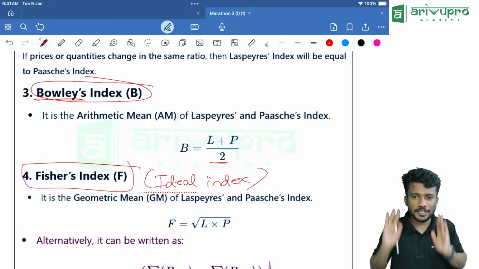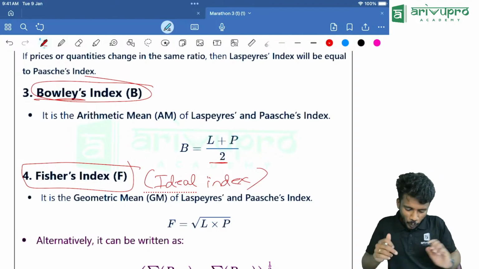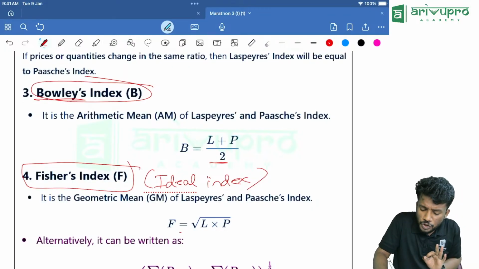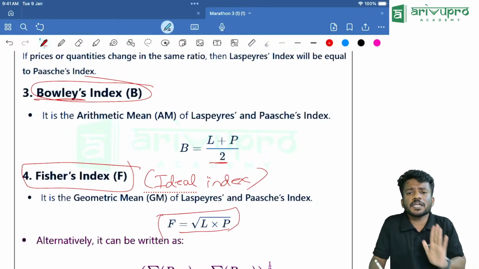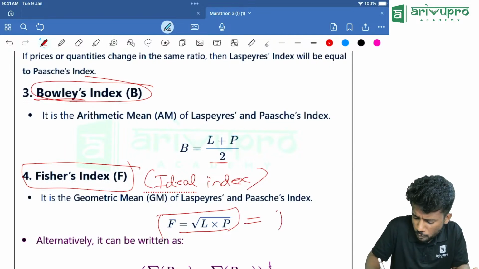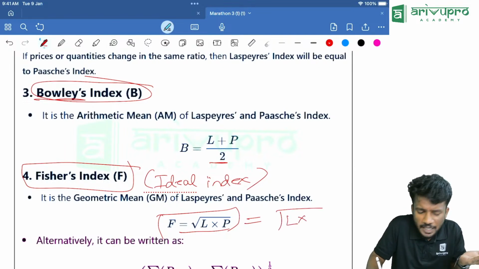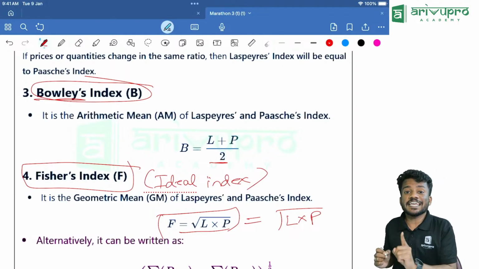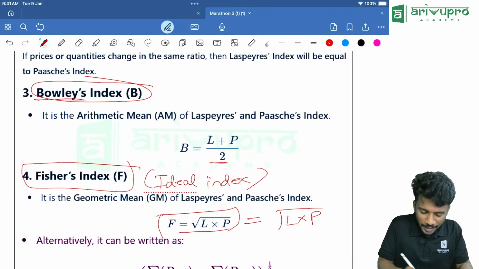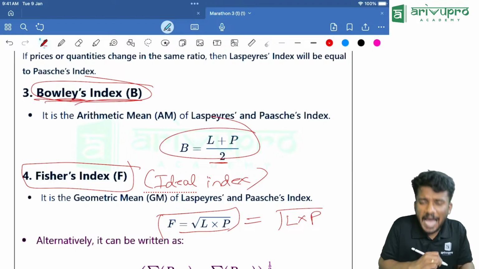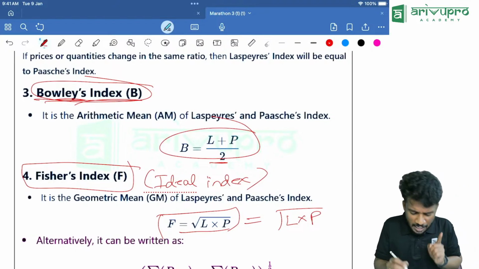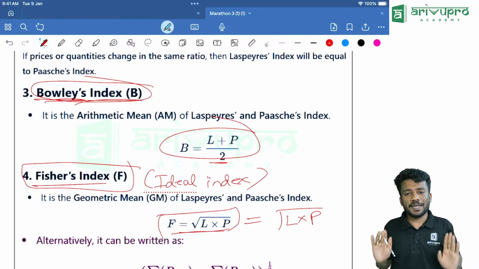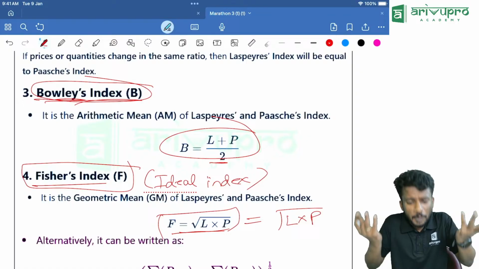Yes, everything is there. Okay, now here, what is Fisher's index? Fisher's index is nothing but the geometric mean. Geometric mean of two quantities is nothing but the root of L into P. Keep that in mind. Bowley's index number is the arithmetic mean of Laspeyres and Paasche, while Fisher's index is the geometric mean of Laspeyres and Paasche. Sir, how will I remember this, sir?